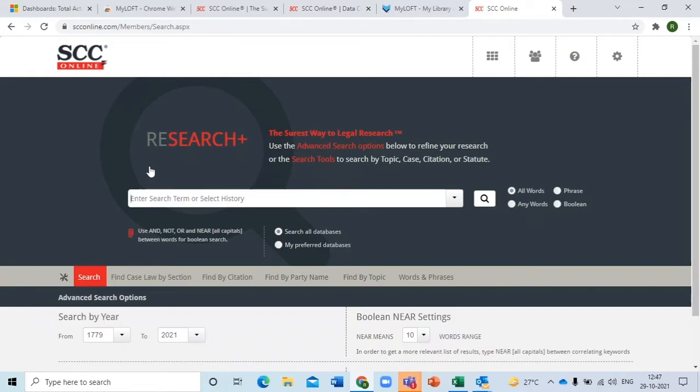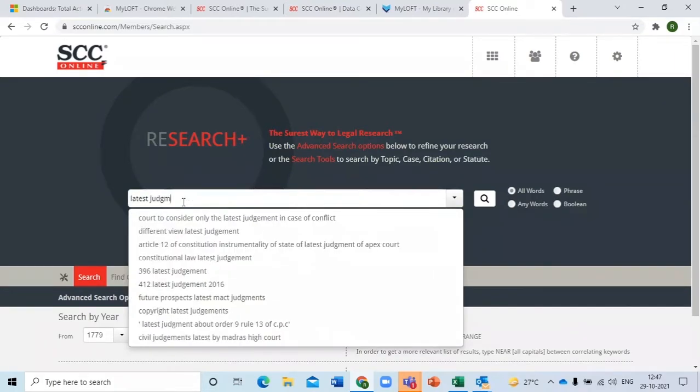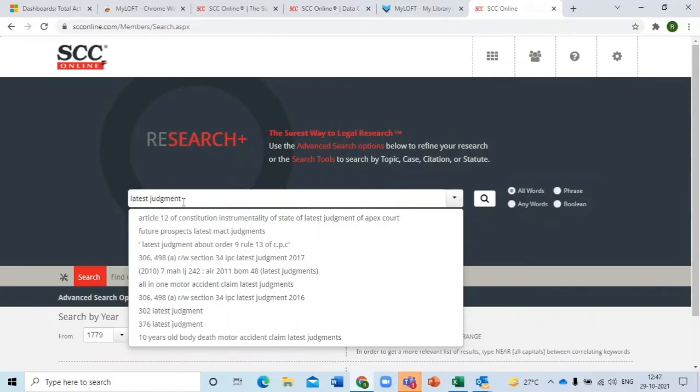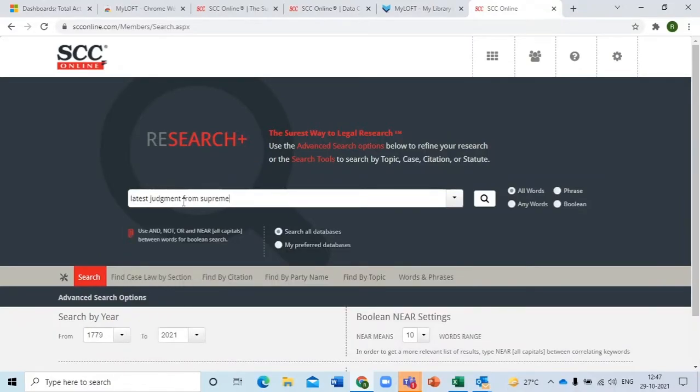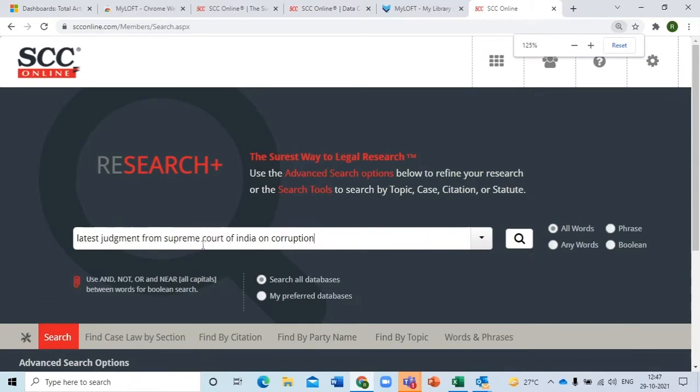If you go to Google and you want to see a judgment on, let's say, corruption, you write latest judgment from Supreme Court of India on corruption. And then that's when you get the results. In SCC, that is not required. Writing all these down, latest judgment from Supreme Court of India on corruption, is just not required. What is required? Only the word corruption. Mr. Raina, just remove everything, and I'll show it to you. Why am I saying that? Remove everything, just write the word corruption and start the search.